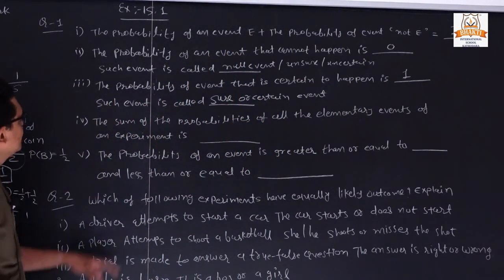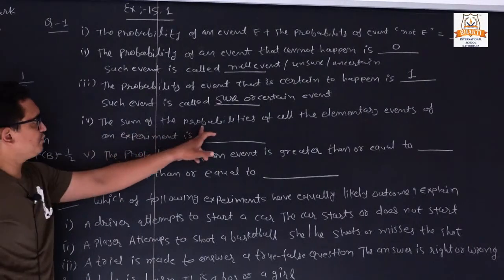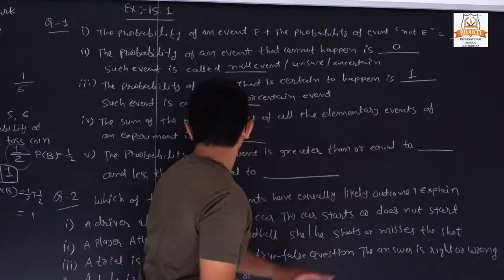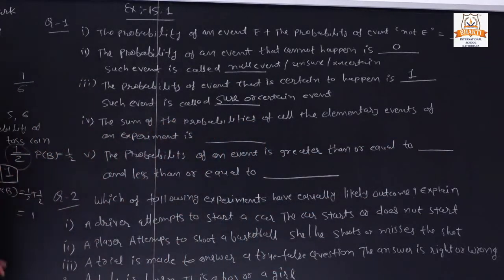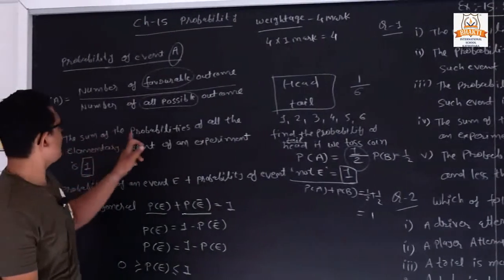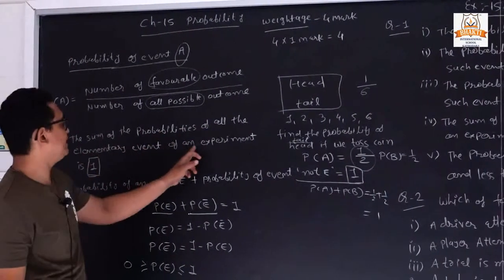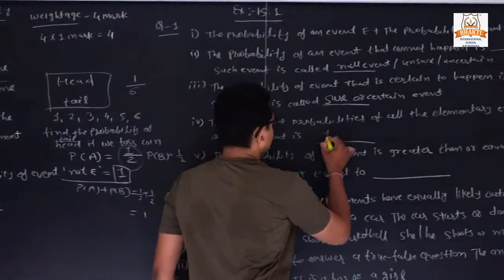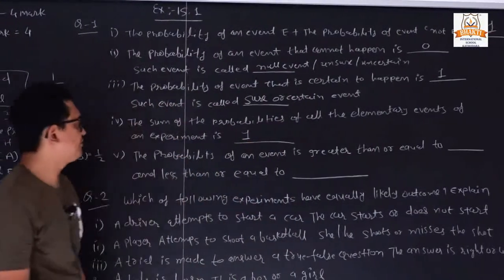Now next, the sum of probabilities of all elementary events of an experiment is always 1. We can also write down that statement: the sum of probability of all elementary events of an experiment is always 1. So here the answer is 1.